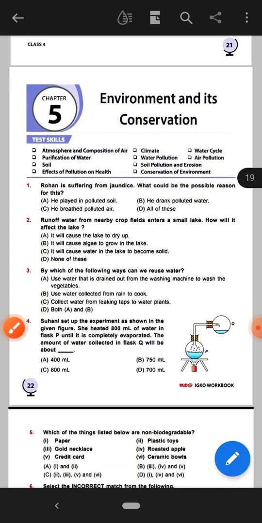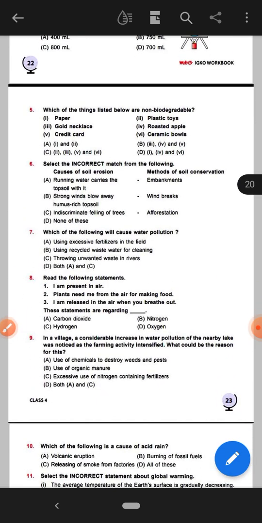Okay. Next, which of the things listed below are non-biodegradable? Here the right answer will be option C. Okay, first see the options. First is A, that is 1 and 2. 1 means paper and 2 means plastic toys.